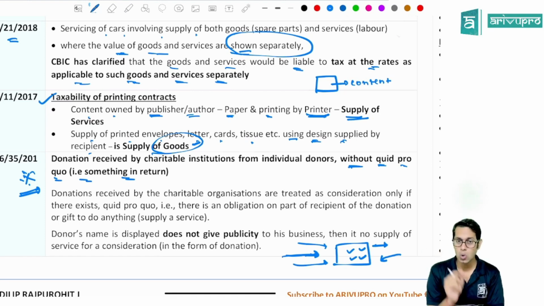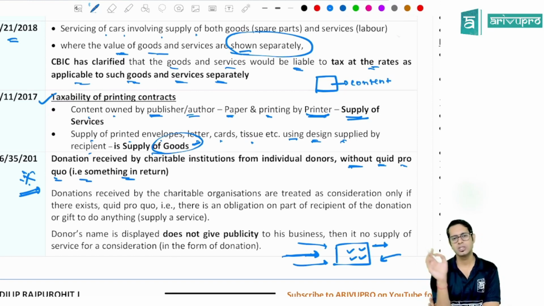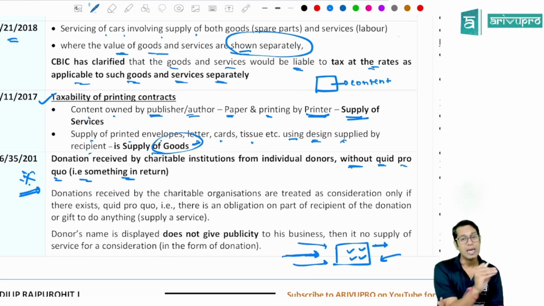In this case, though I have given donation, lawmakers are telling this is not a donation. This is indirect advertisement services given by that charitable organization to you. Therefore, it is a supply. But if that charitable organization writes, thank you, Mr. Dilip, for your generous contribution, now which Dilip? Where is this Dilip from? No one knows, correct? So it is not giving publicity to my business. So in this case, whatever donation is made by me is not for anything in return. It is not for any consideration from that other person. Therefore, the transaction will not be treated as supply.